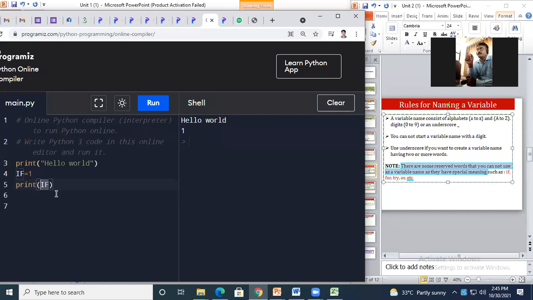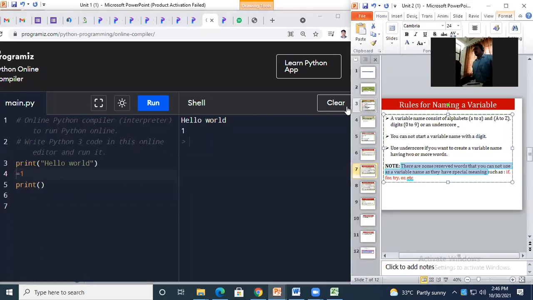This if already has one meaning, to check a condition. In programming language, the if statement is used to check a condition in the program, but it is in small letters, not capital. For capital If we can assign a value, but remember, don't use capital letters as well, because the meaning is different: if is used for some condition.